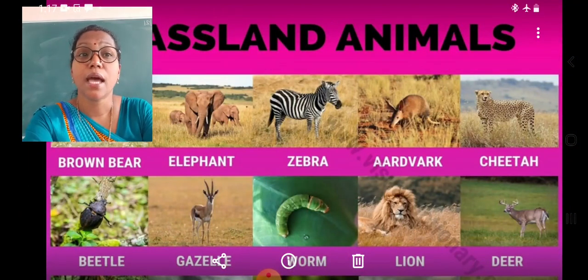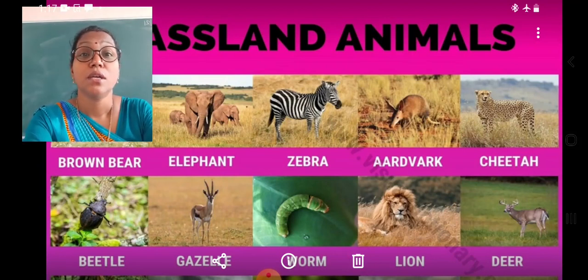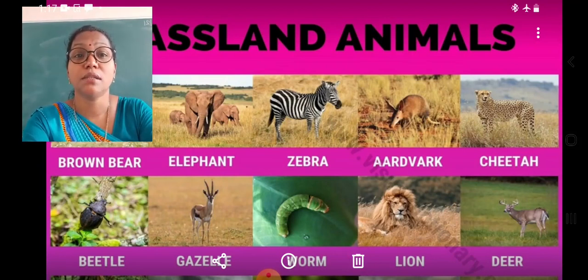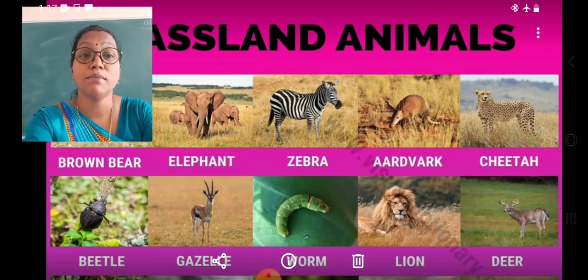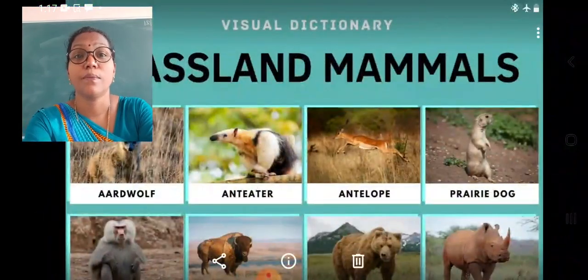The grassland animals include brown bear, elephant, zebra, aardvark, cheetah, beetles, gazelles, various varieties of worms, caterpillars and other types of insects, lion, deer, etc.